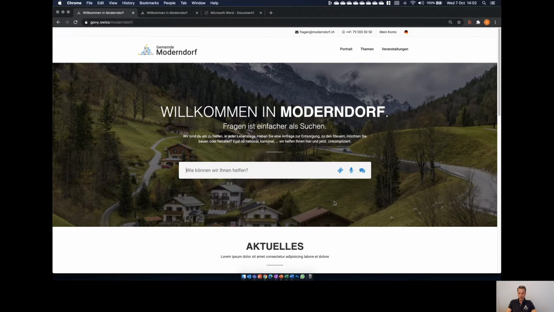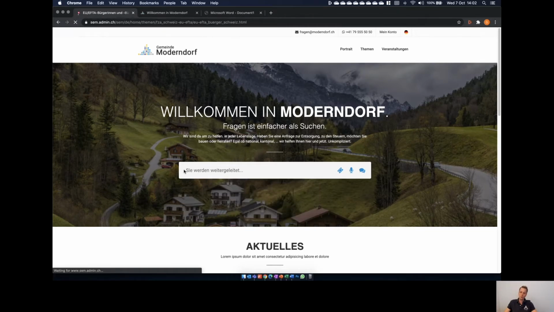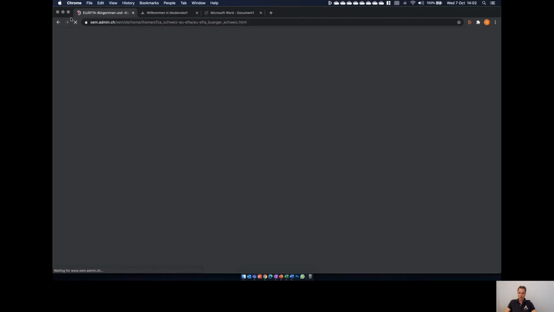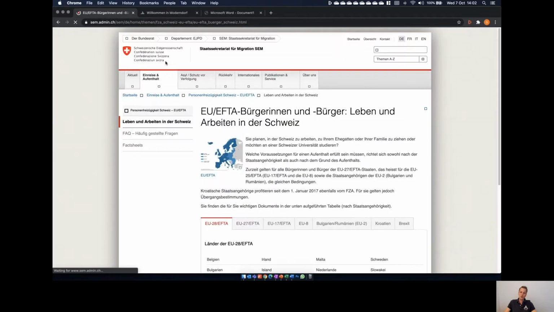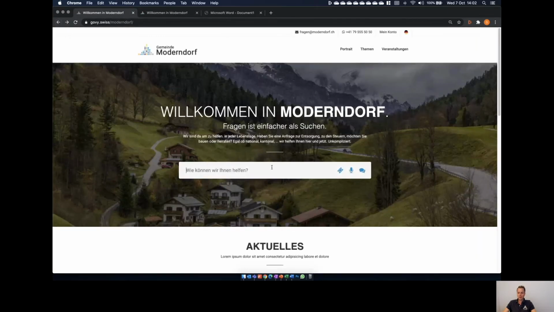One of the first things I want to mention is the direct forward to the right place. Let's say you want to have more information about entry or a visa permit. That means Einreise in German. You type in Einreise, you click on it, and you will be forwarded automatically to the right page, hopefully in a second. So this is not a page located on our side or on the side of our customers. It's the right information on admin.ch. That's from Switzerland officially. So that can be a first option to navigate the user to the right location.